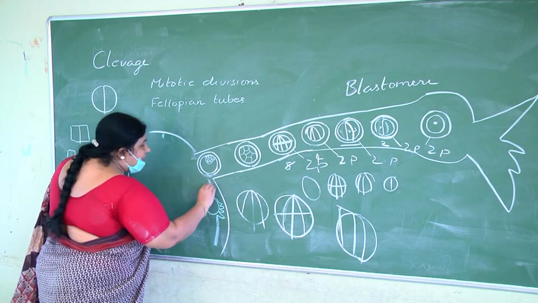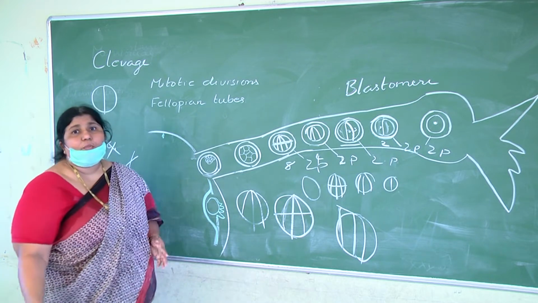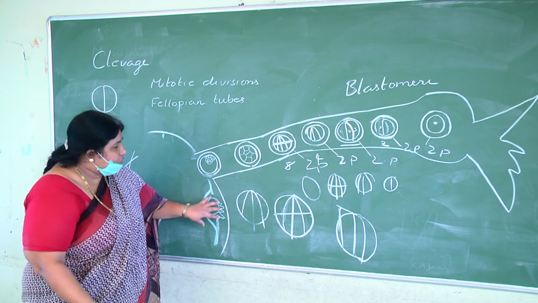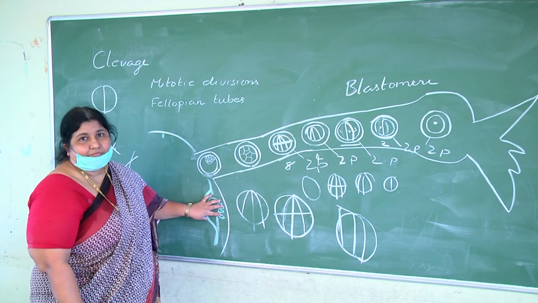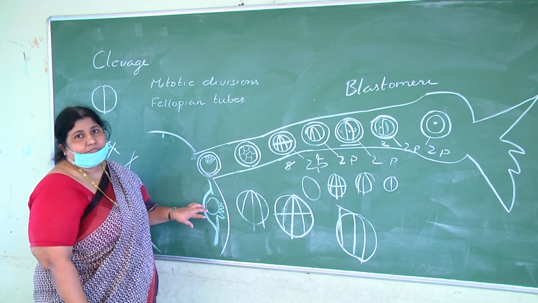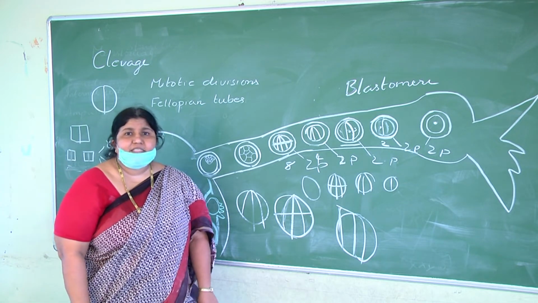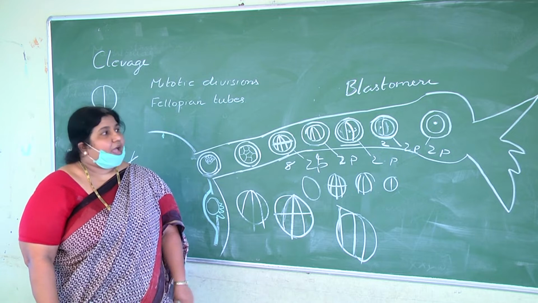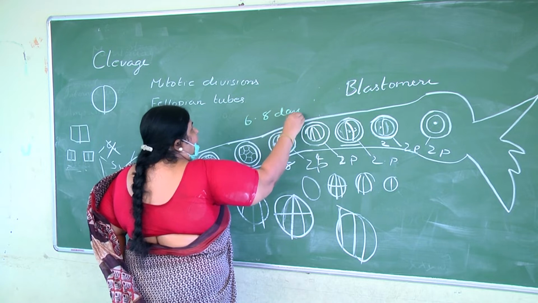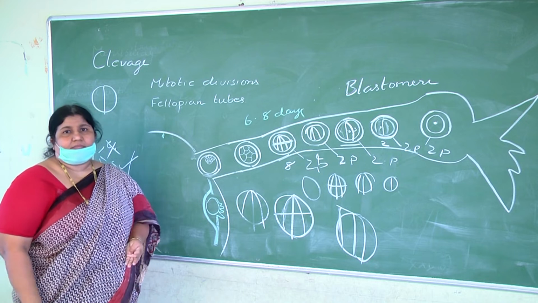It gets completely buried in the endometrium like this. So it is not entering the myometrium, children, nor is it entering the perimetrium. It is only in the endometrium, completely buried in the endometrium. Such an implantation is called interstitial implantation. After fertilization, 6 to 8 days are taken for cleavage divisions. After 6 to 8 days, implantation occurs.